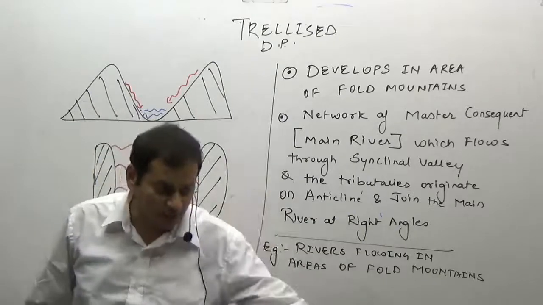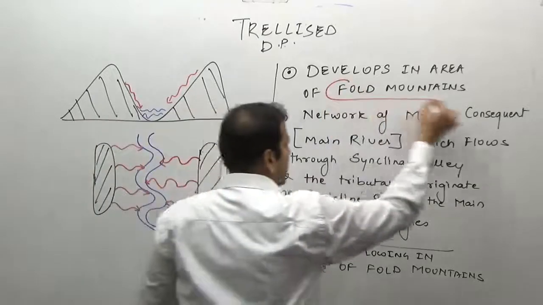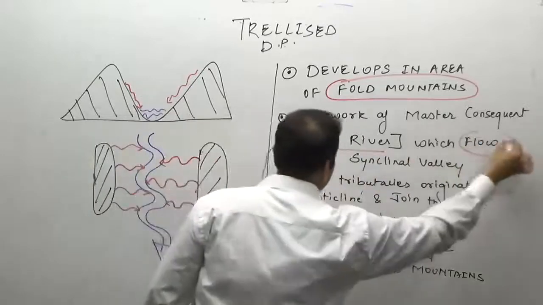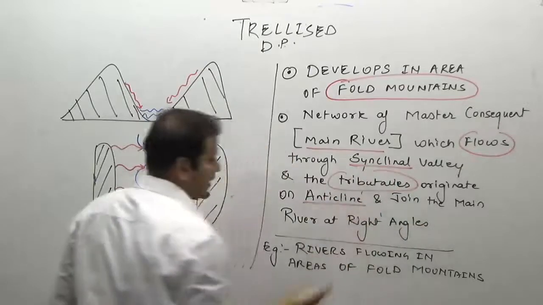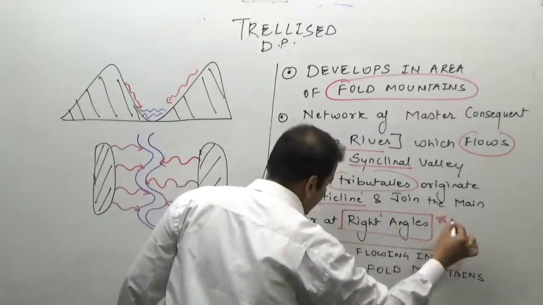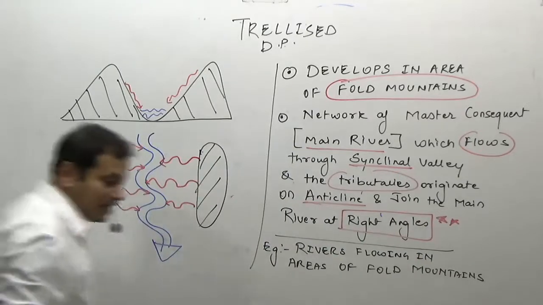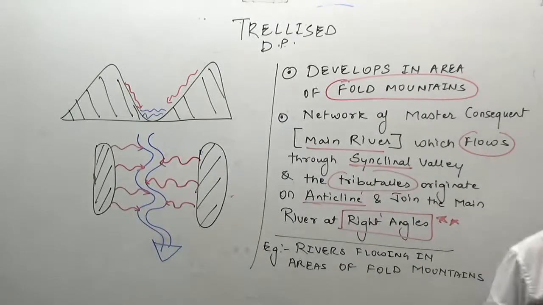Again, what are the most important points? For the trellised drainage pattern, you should know that it develops in the areas of the fold mountains. In the areas of the fold mountains, there are anticlines and synclines. The main river flows through the syncline, while the tributaries join the main river at an anticline. They join the river at right angles. This is the most important point. Such a pattern is known as a trellised drainage pattern.